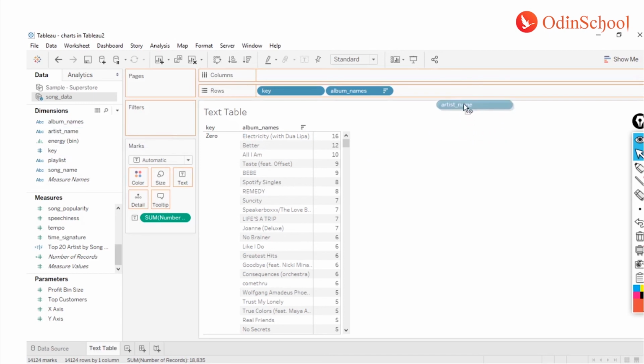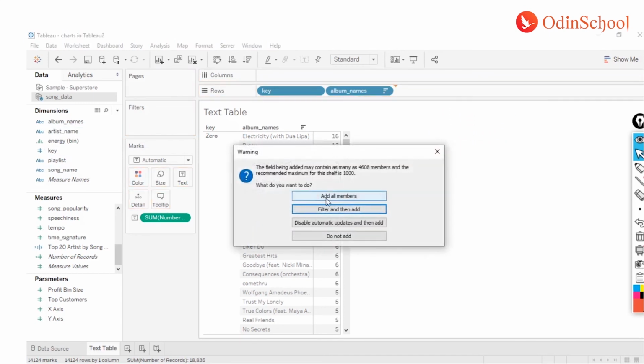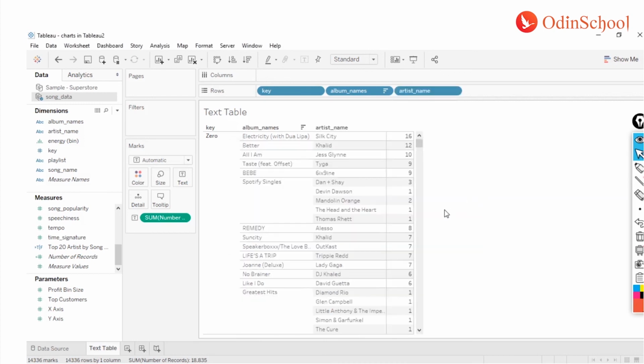Now I can keep on adding as many values as I want. It's again asking me because it's more than 1,000, so I'll still say yes, and we can keep adding them. Now there's a mechanism where you can show these values, like Spotify singles, for all these columns, only once.